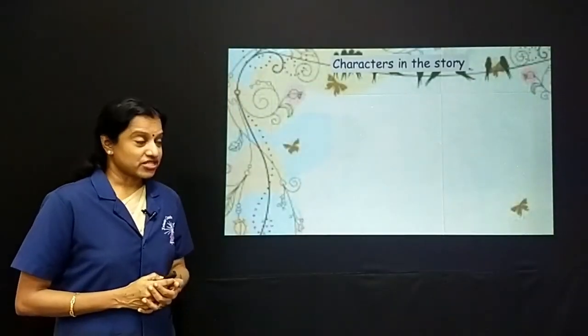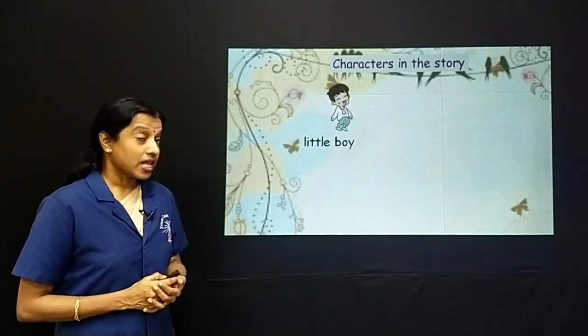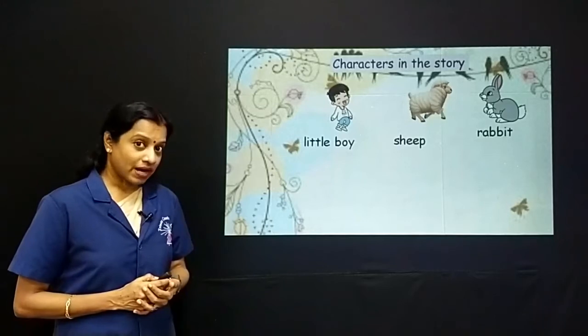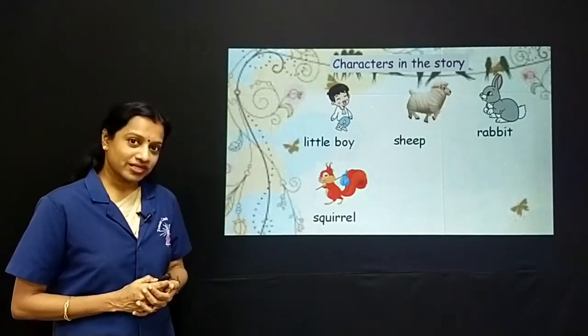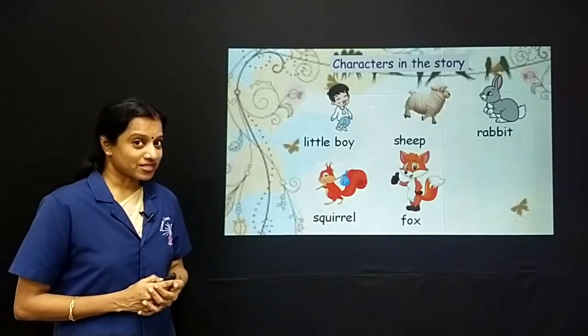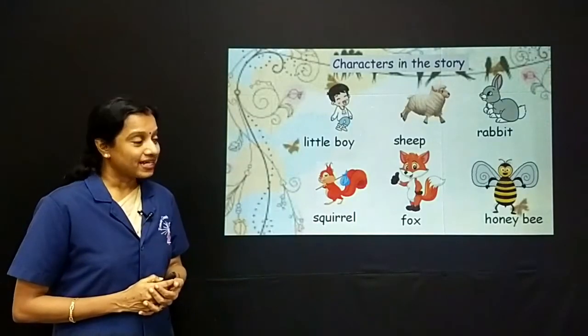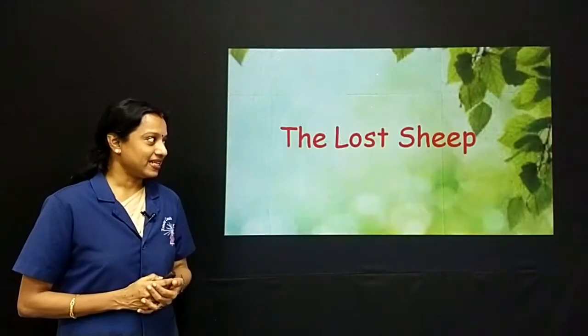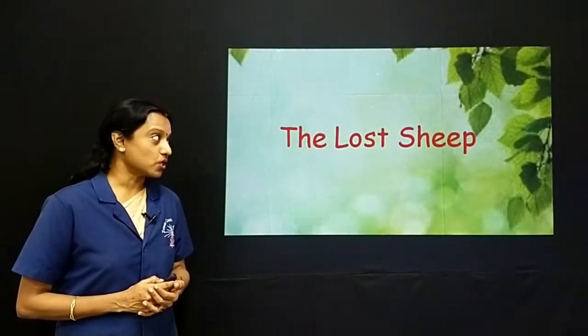Now characters in the story are a little boy, a sheep, a rabbit, a squirrel, a fox and a bee, that's a honeybee. So these are the characters. Now let's read the lesson, The Lost Sheep.